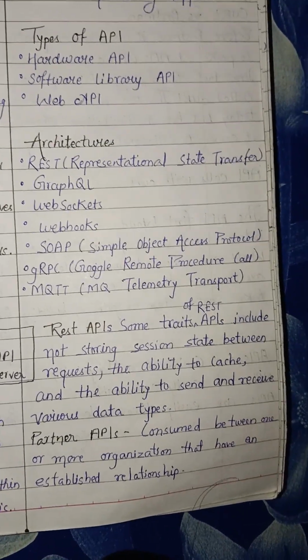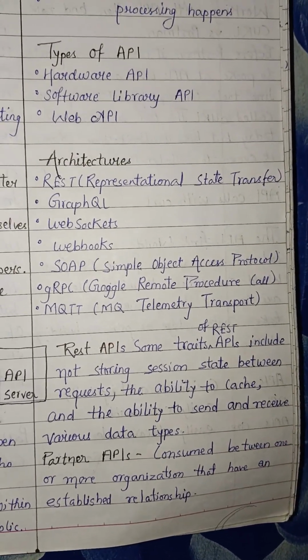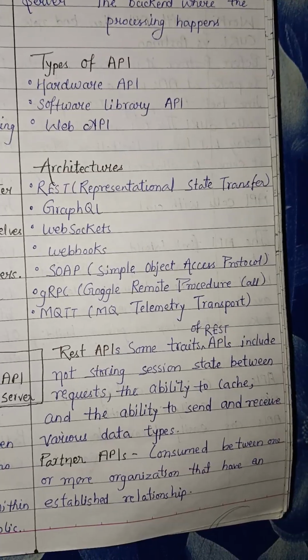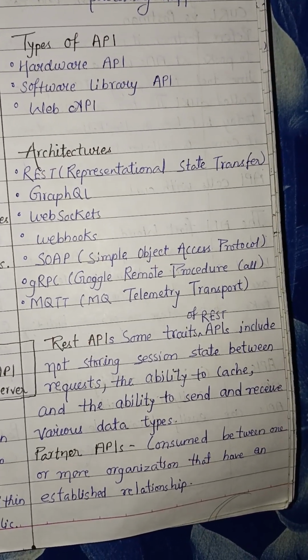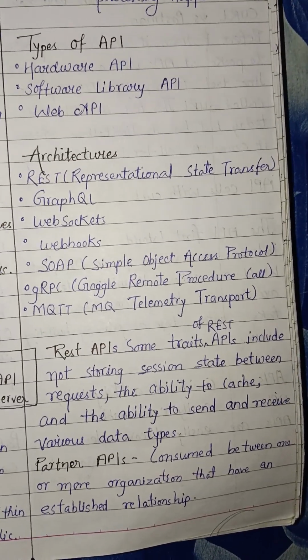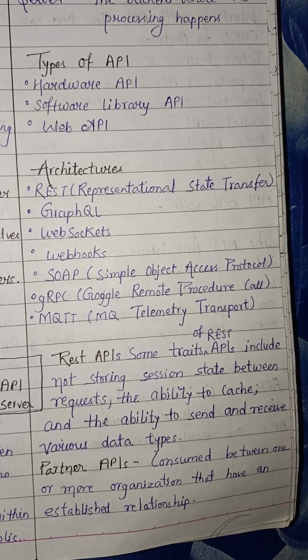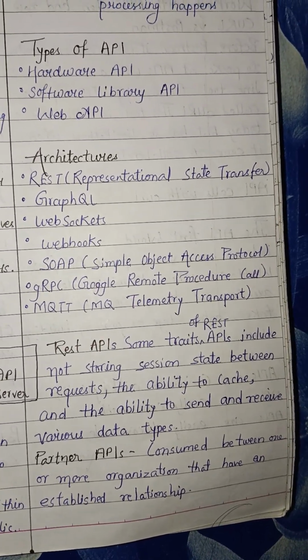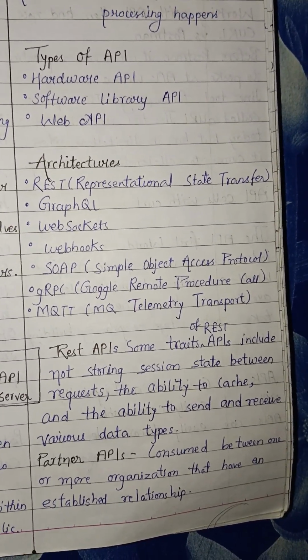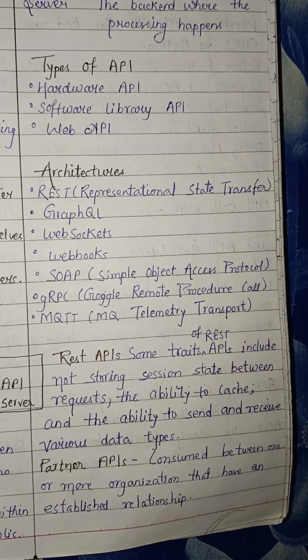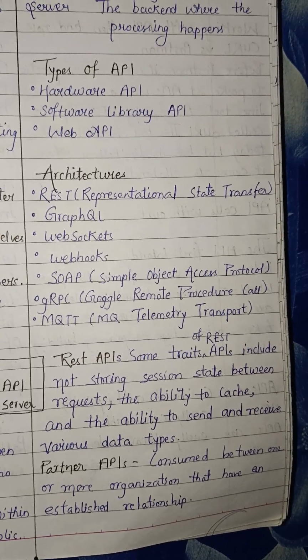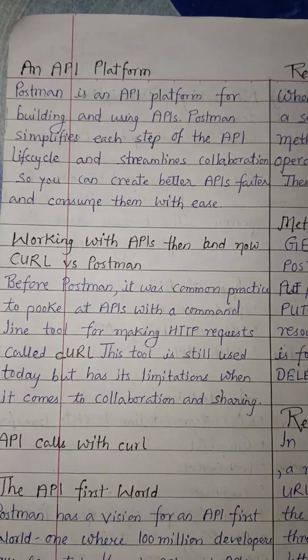REST APIs. Some traits of REST APIs include not storing session state between requests, the ability to cache, and the ability to send and receive various data types. Partner APIs are consumed between one or more organizations that have an established relationship.